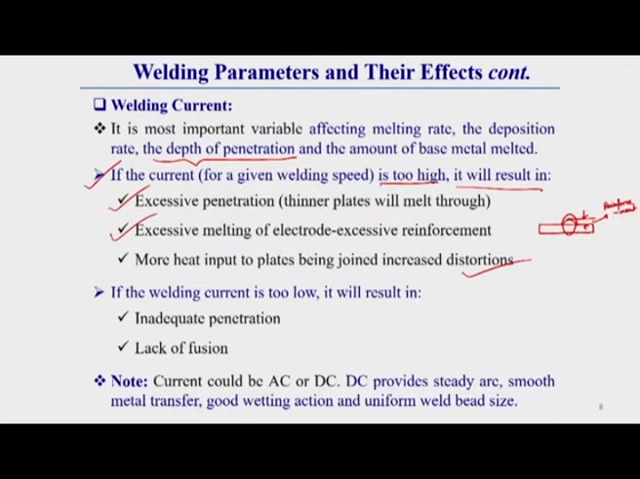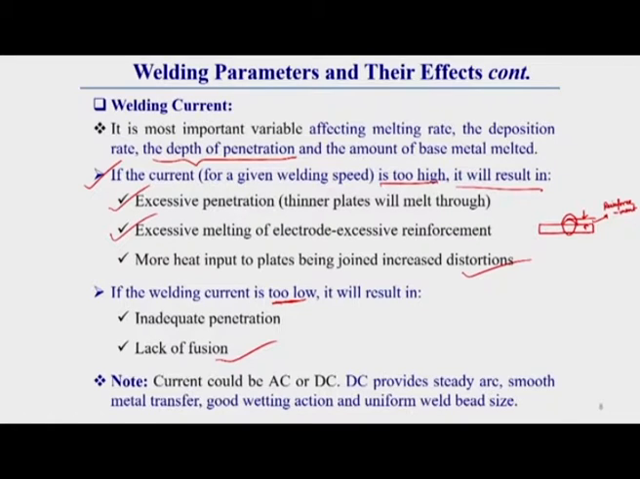Now if the current is too low, the result will be opposite. There will be inadequate penetration. Whatever penetration is required, that much penetration we will not get. We will get less penetration, so that is called inadequate penetration. Apart from this, there can be lack of fusion. So these two effects can occur if the current is less.